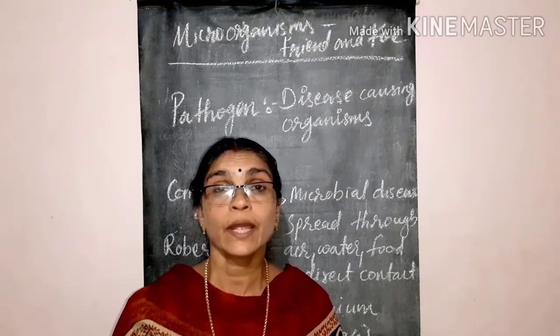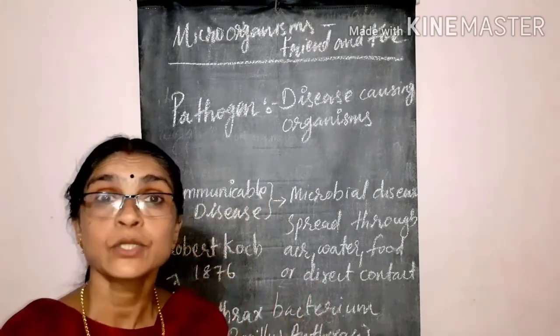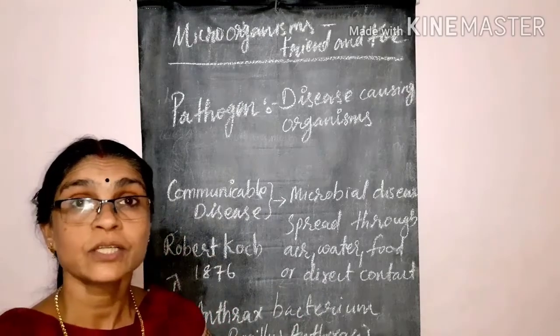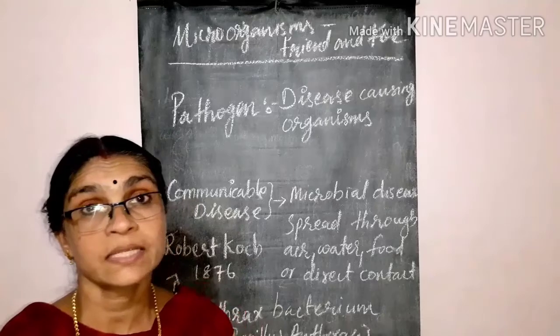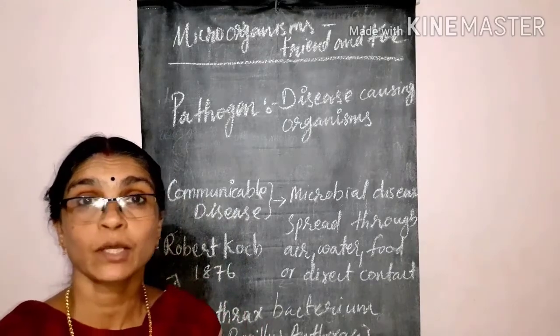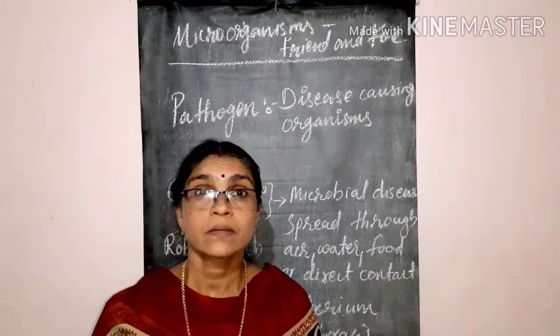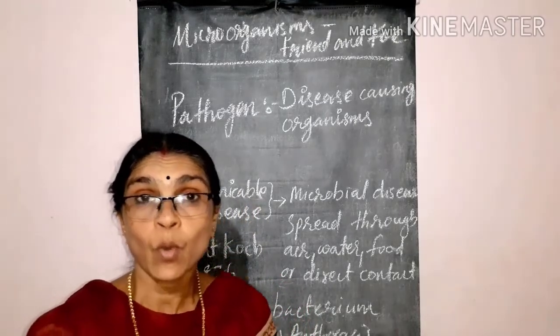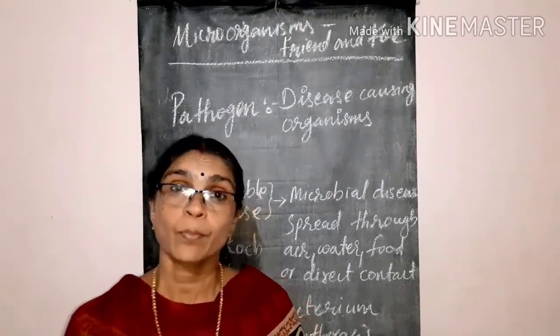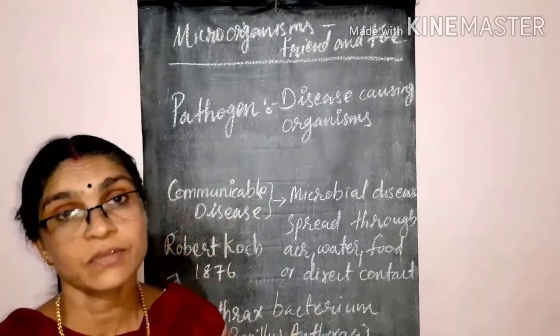So we should be very careful. We should control the contamination of plants by these microbial organisms. The attack of microbes on plants has to be controlled. Then only will we get more yield and also more profit at the end of harvesting.